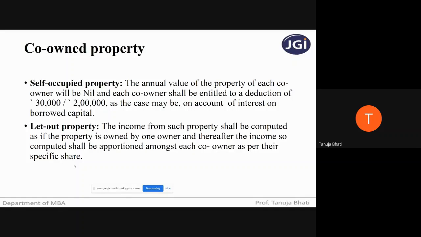So in case of let out property, you have to calculate based on whatever rent is being received. You are going to calculate the income from house property, and that income you're going to apportion between different owners based on their specific share. So this is the treatment that you're going to give in case of co-owned property.